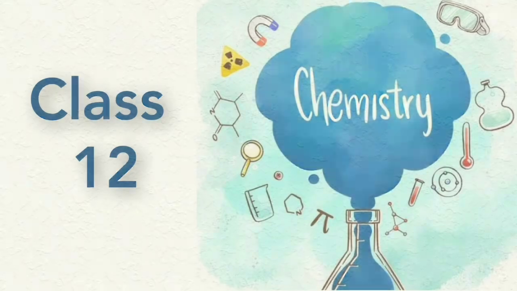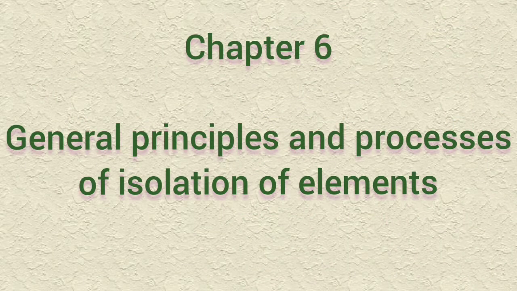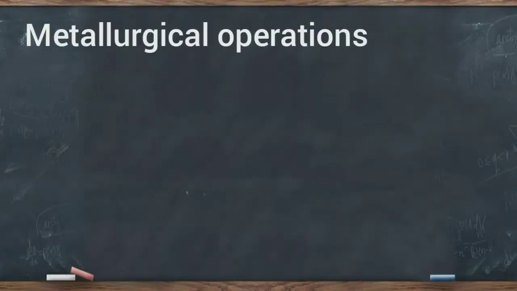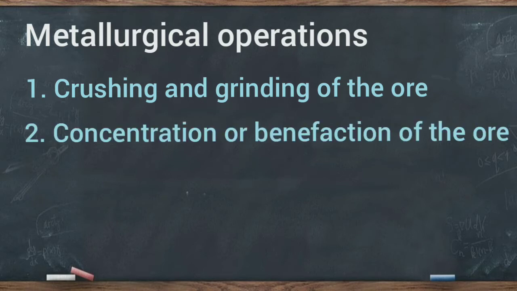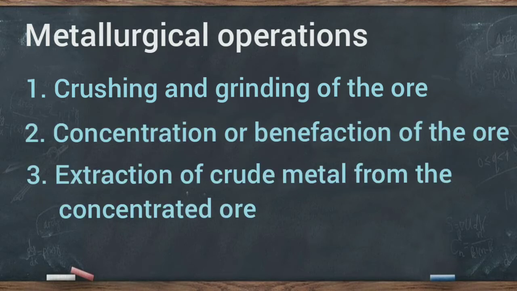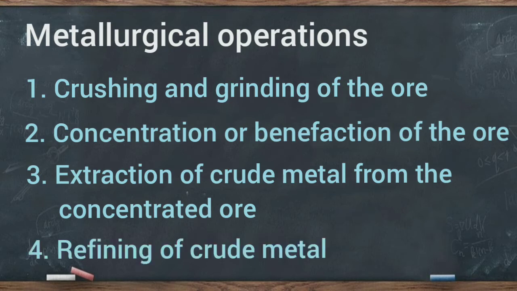In this video, we will continue the chapter General Principles and Processes of Isolation of Elements. We know that the important metallurgical operations are crushing and grinding of the ore, concentration or benefaction of the ore, extraction of crude metal from the concentrated ore, and refining of crude metal. Till now, we have discussed the first three steps. And in this video, we will study refining of the crude metal.